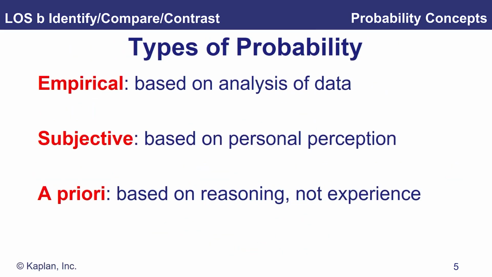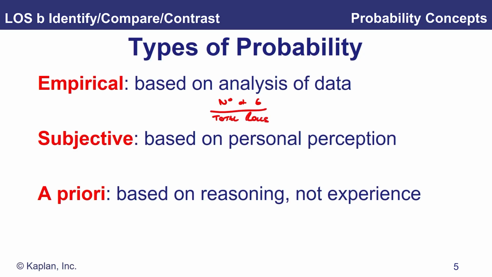So we then look at some types of probability, and we're asked to define empirical, subjective, and a priori. So let's start with empirical. Now, I might want to know what is the probability of rolling a 6. And let's say I know nothing about that dice. Let's say then I roll the dice 200 times, and then I count up the number of 6s, and then I look at number of 6s over total rolls.